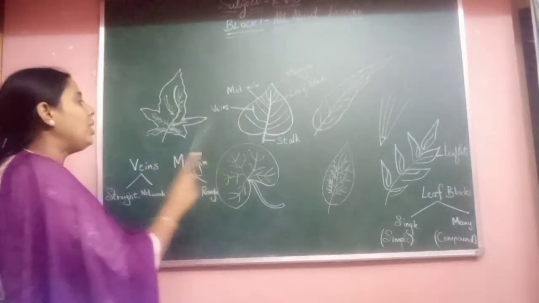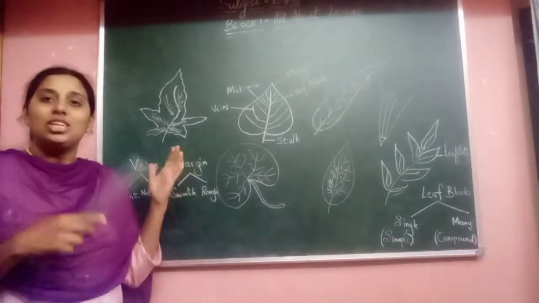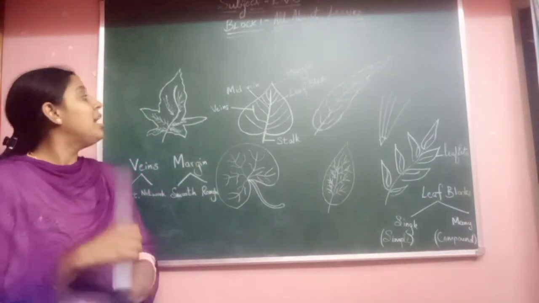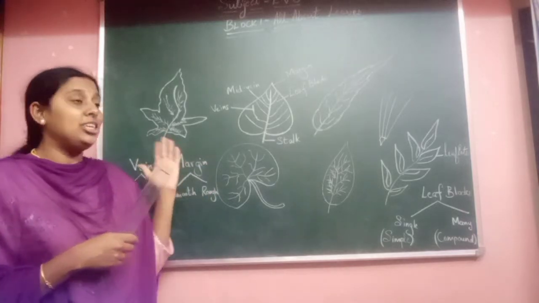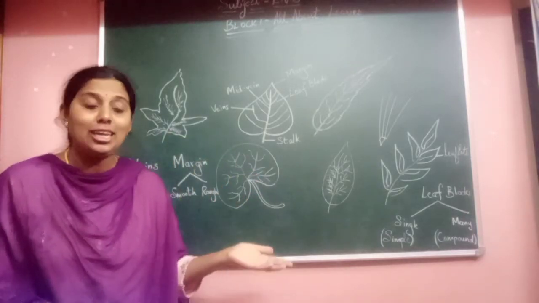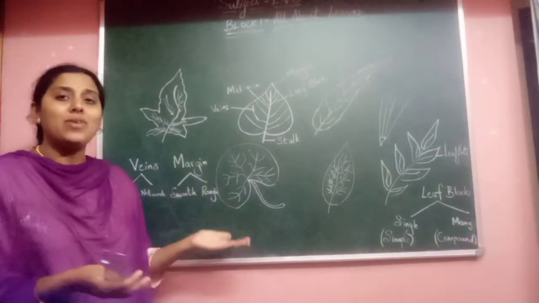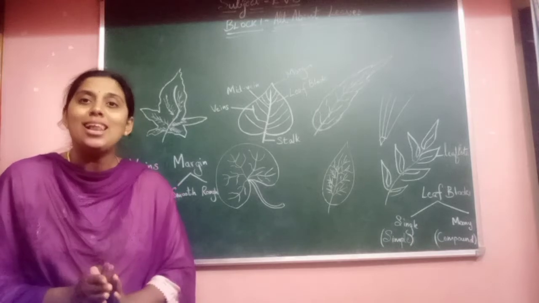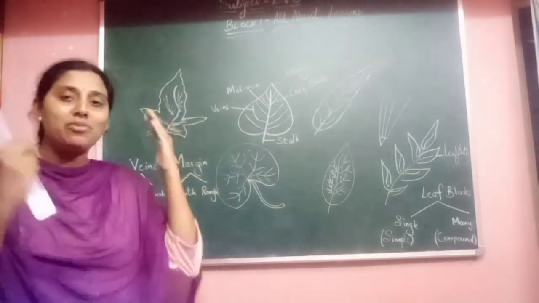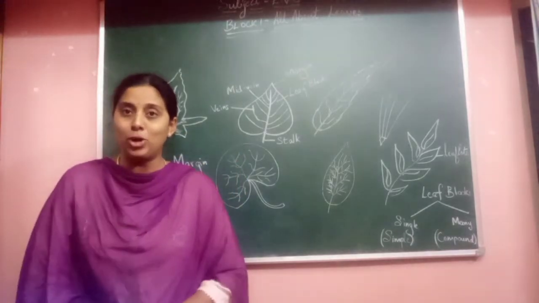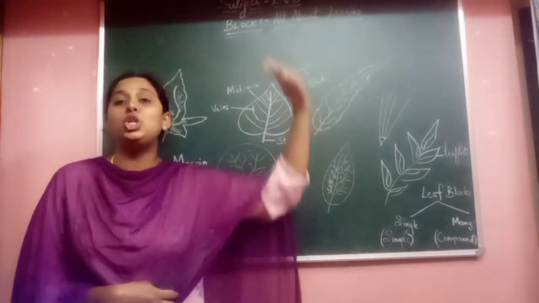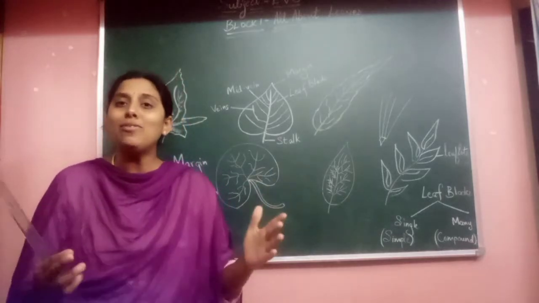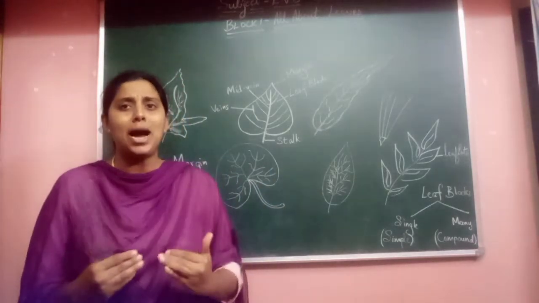So even though leaves are of different shapes, whether they have smells or not, whether they are green in color or not, whether they are big or small, they all have general parts. As we have different parts in our body, even though we are short, tall, fat, thin, whatever it is, we all have common parts, right?